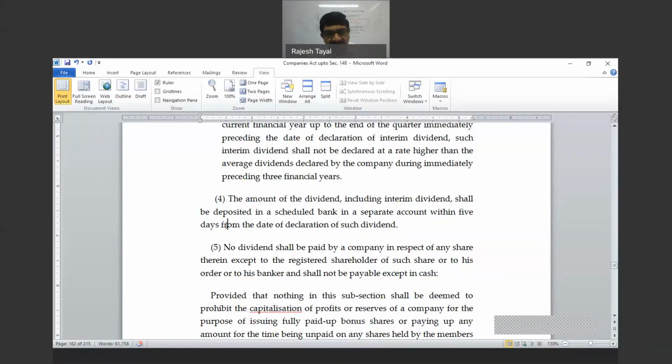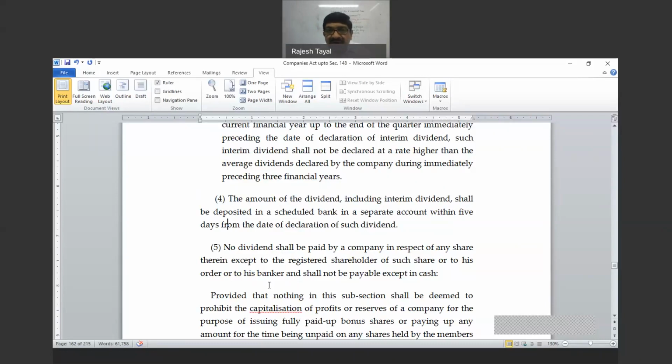Number 5. No dividend shall be paid by a company in respect of any share therein except to the registered holder of such shares, or to his order or his banker, and shall not be payable except in cash. So two things are given. Number 1, dividend is always in cash. You cannot pay dividend in kind. But bonus shares are not a dividend. Bonus shares are treated differently as far as law is concerned. So here you cannot give anything to the shareholders by way of dividend in kind.